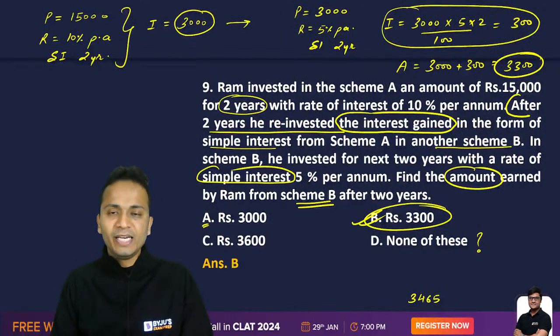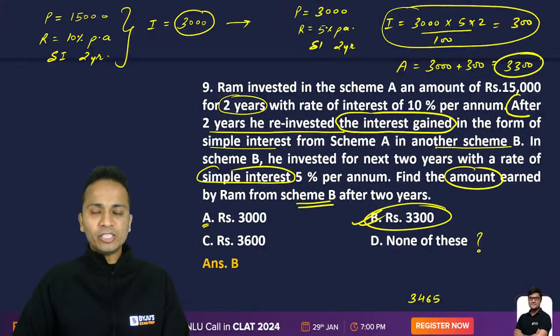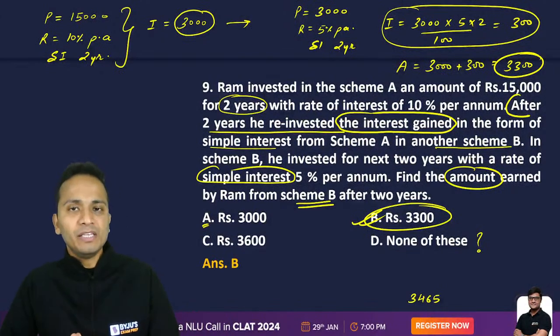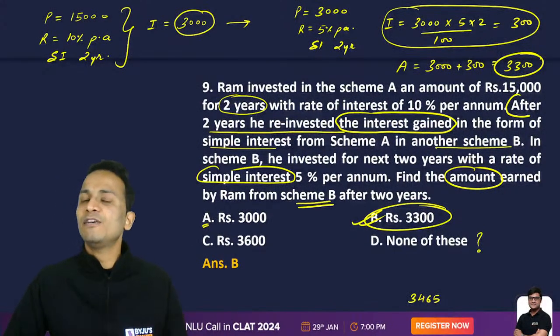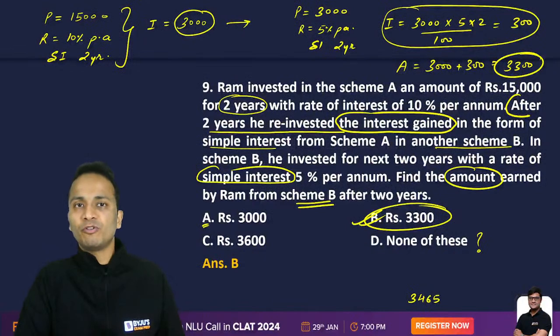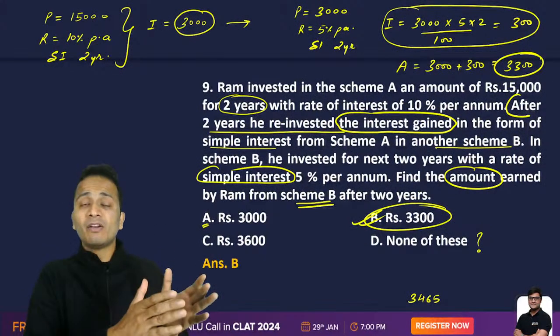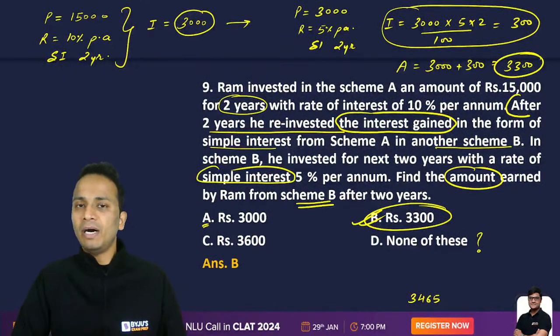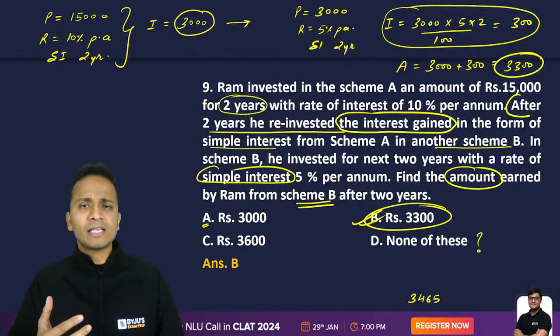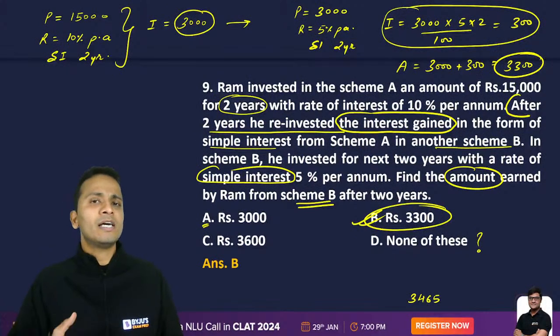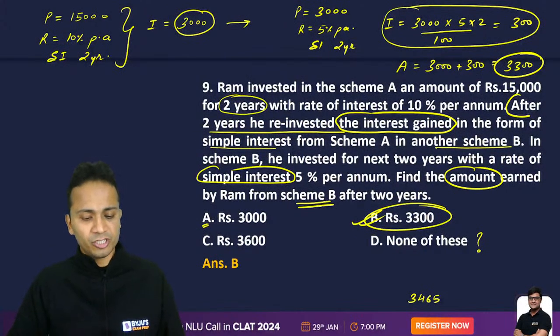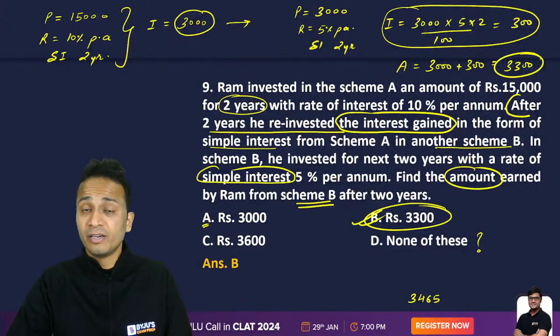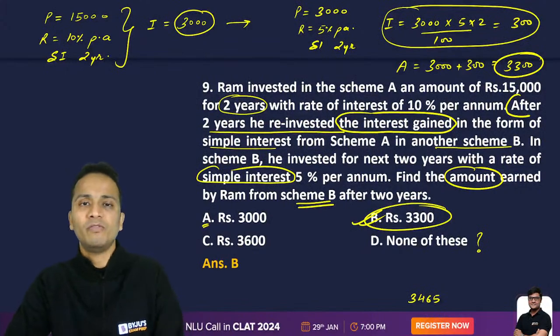Okay. All right. Fine. So this question was full of some keywords. You need to be very, very careful while doing such type of questions. Now, what portion is reinvested in the second scheme? That was one tricky part. And what is the final thing that they're asking? Are they asking about the final amount or the final interest? These are certain things that we need to take care of while solving the questions.